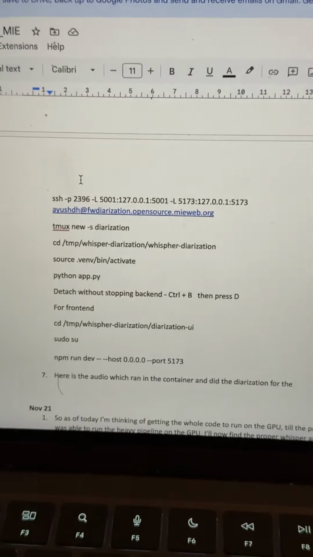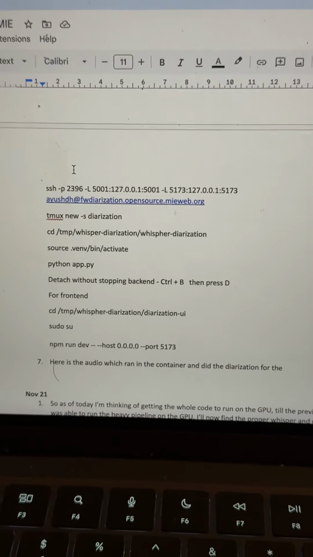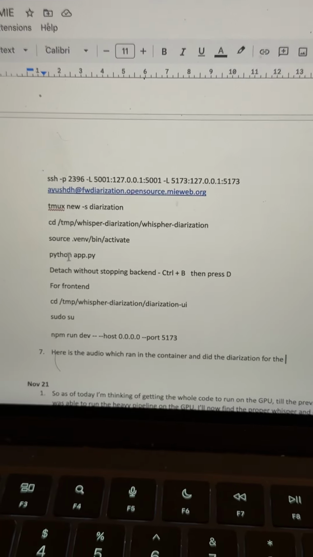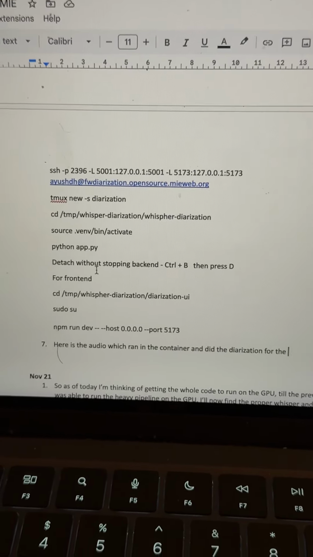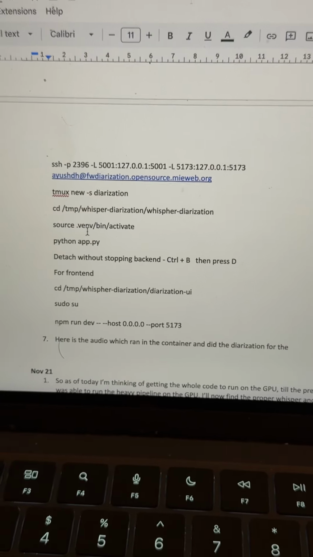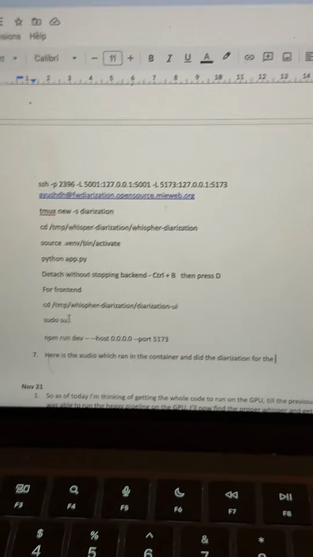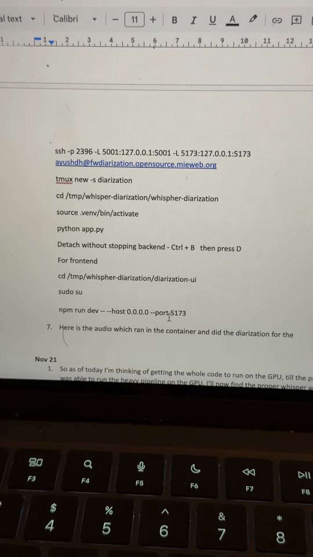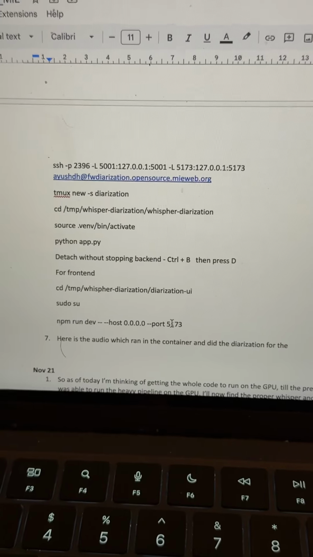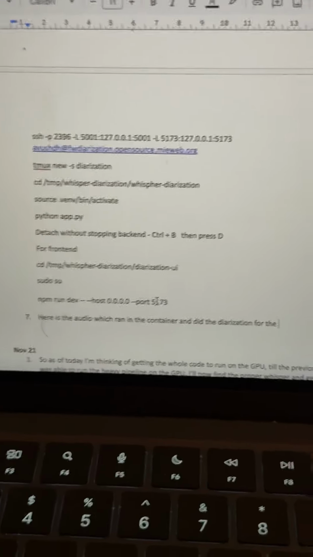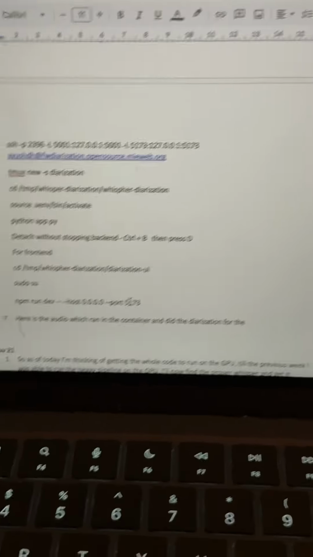Meanwhile it happens, let me show you how I was able to achieve this. I've already created all the detailed steps that you need to do, so you can directly access it into the container. Then you start a new tmux session in which you run the front end, you deactivate from the tmux session, and then for the back end you deactivate from the tmux session, and then you run the front end using the super sudo su, and you run by using this particular command. After this you can access your application in the UI of your own system, record your audio, download your audio, and then you can do that.